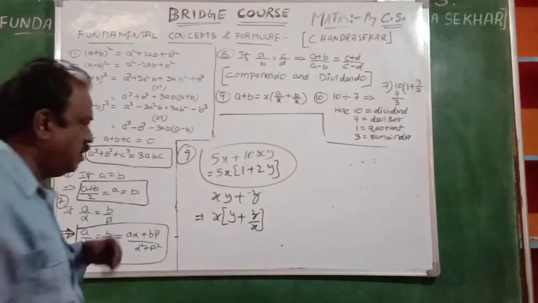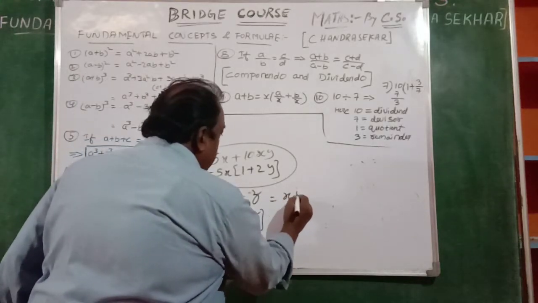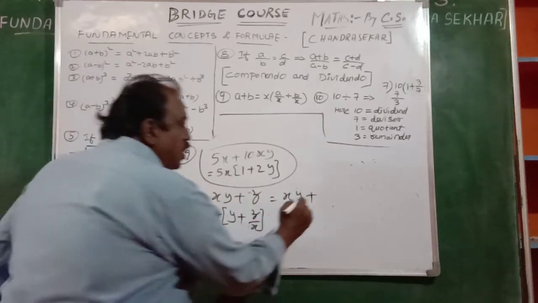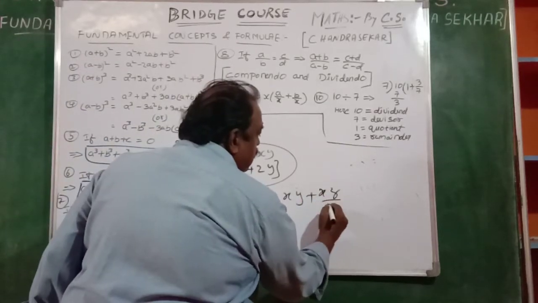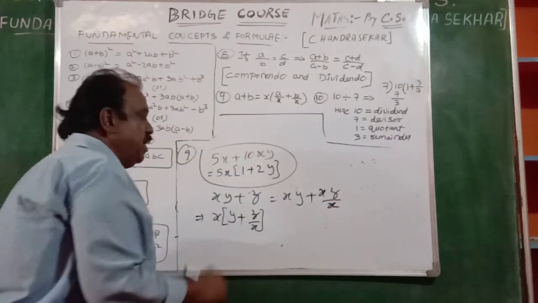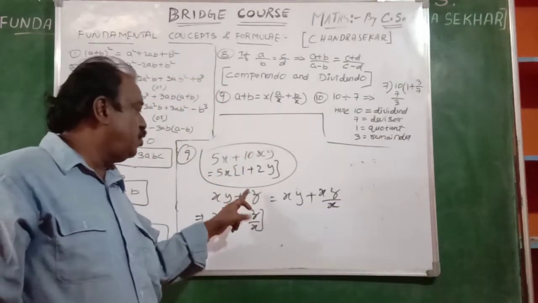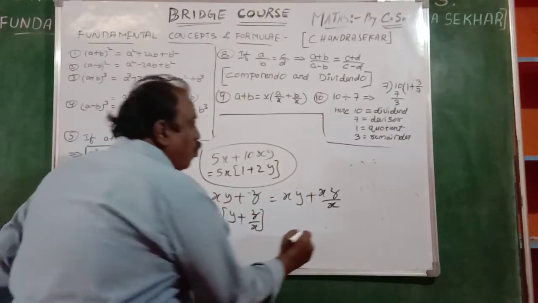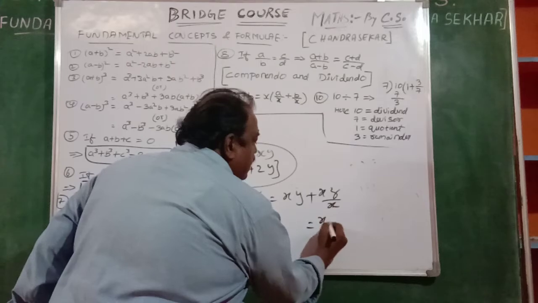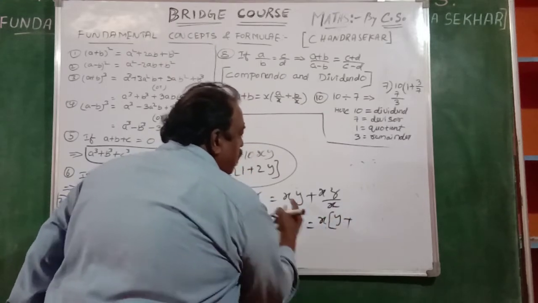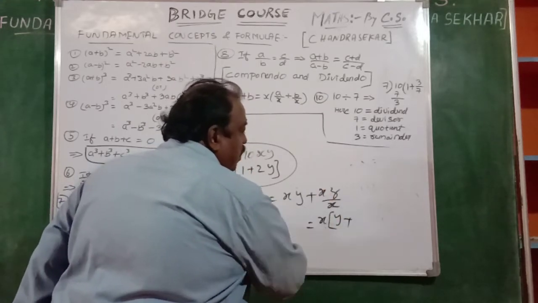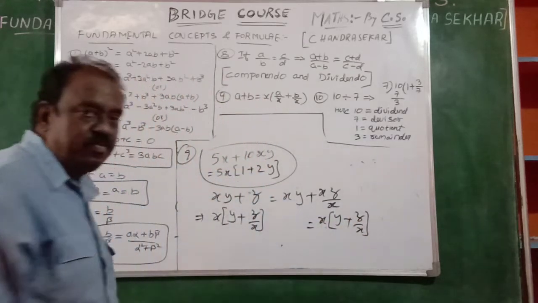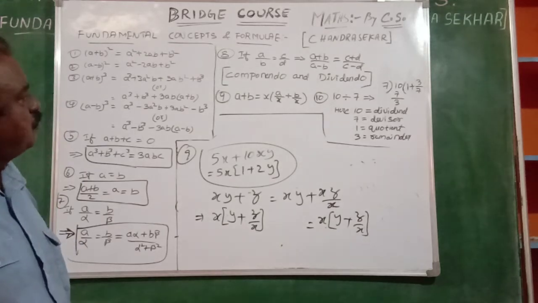How, sir? It is a doubt for some students. You see, xy plus, we need x by x, xz by x. Can you write it like that? x into z by x, we are multiplying and dividing. Now you take x as common here. Here y remains, and after taking x as common, z by x will be there.